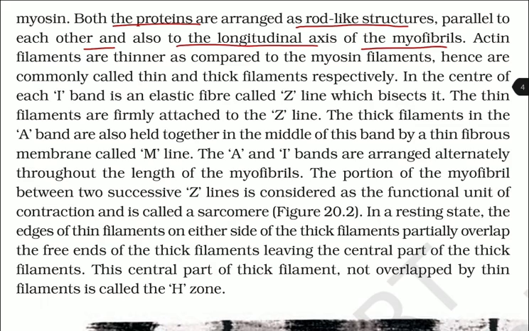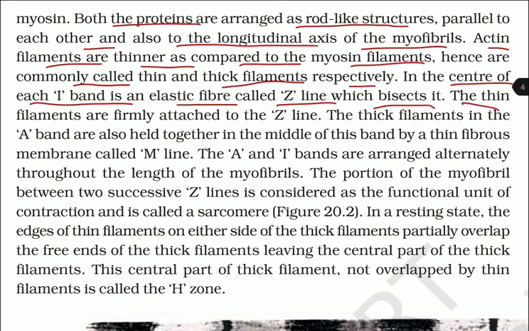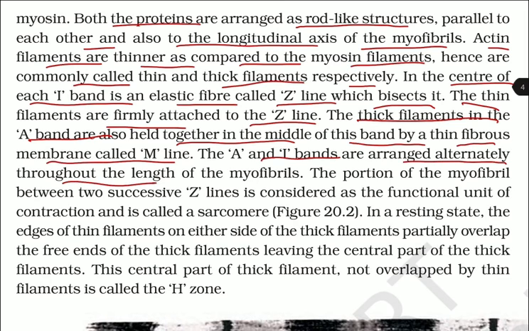of the myofibrils. Actin filaments are thinner as compared to the myosin filaments, hence are commonly called thin and thick filaments respectively. In the center of each I band is an elastic fiber called the Z line, which bisects it. The thin filaments are firmly attached to the Z line. The thick filaments in the A band are also held together in the middle of this band by a thin fibrous membrane called the M line.